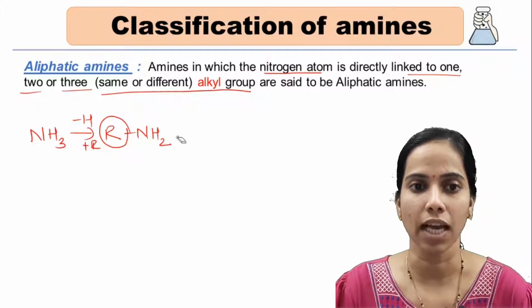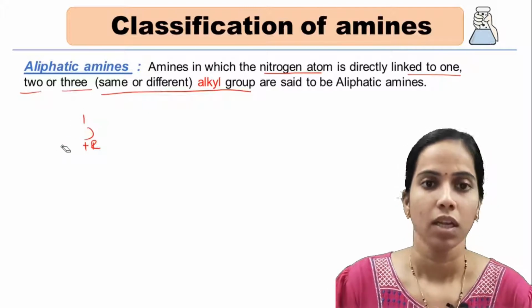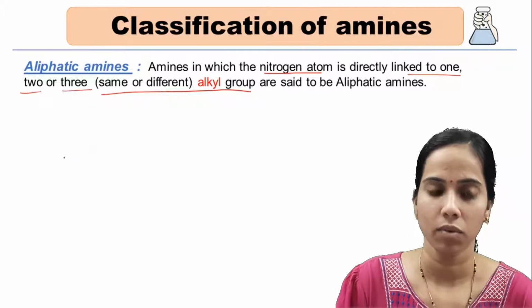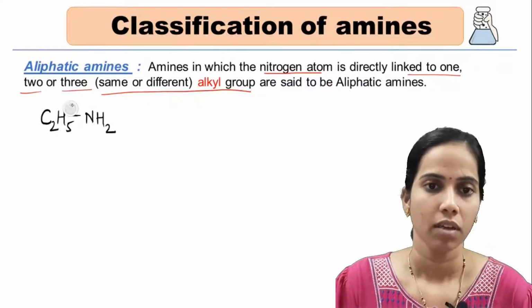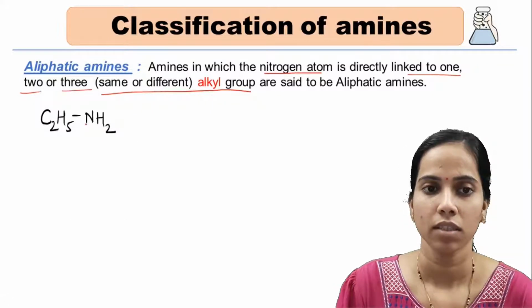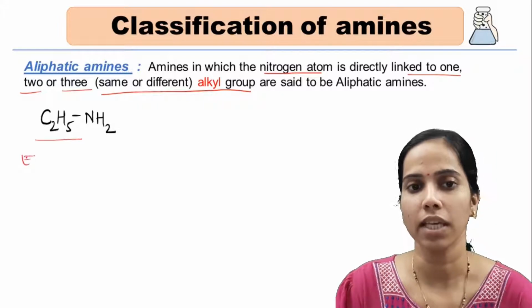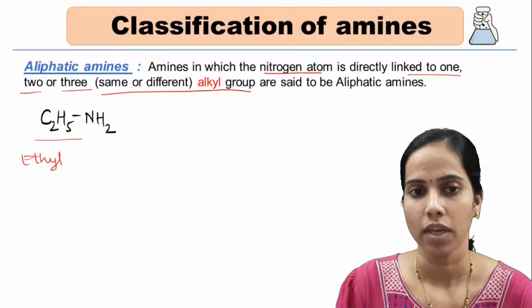So let's take an example. Here we have taken an example of an alkyl group, the second alkyl member, which is named ethyl, and here NH2 is the amine.